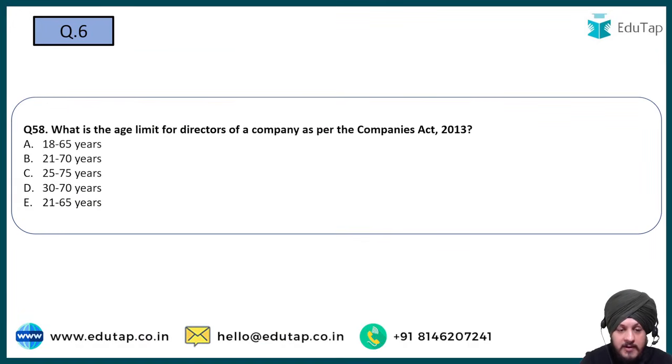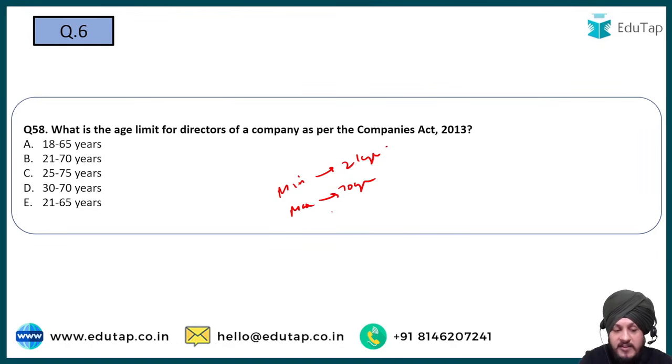What is the age limit for directors of a company as per Companies Act 2013? Option A, 18 to 65. Option B, 21 to 70. Option C, 25 to 75. Option D, 30 to 70. And option E, 21 to 65. So the correct answer as per company law is that the minimum age is basically 21 years, right? And the maximum age is basically 70 years, right?